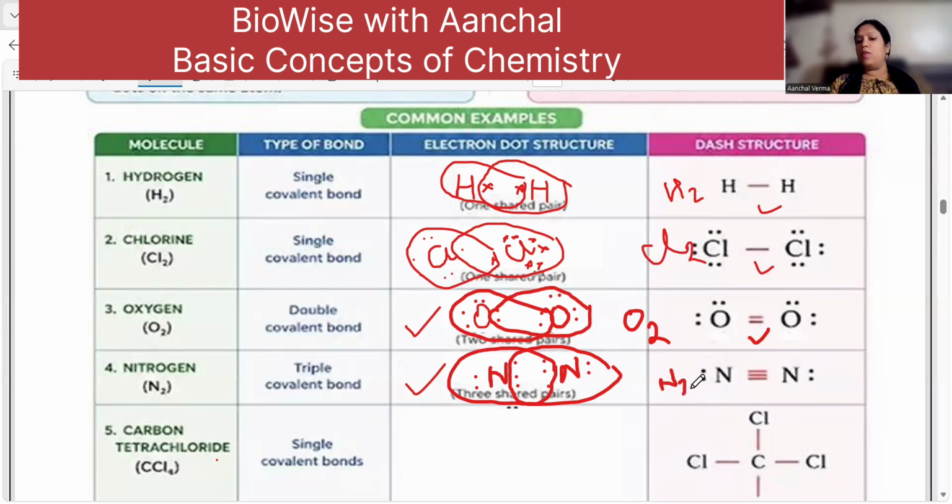Now, when you write the dash structure, you don't have to show the electrons present here. You can simply show it like this. So oxygen, double bond, O.